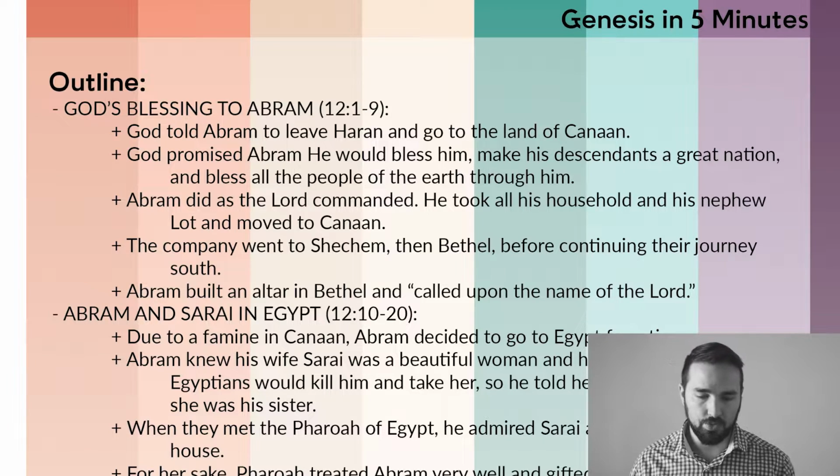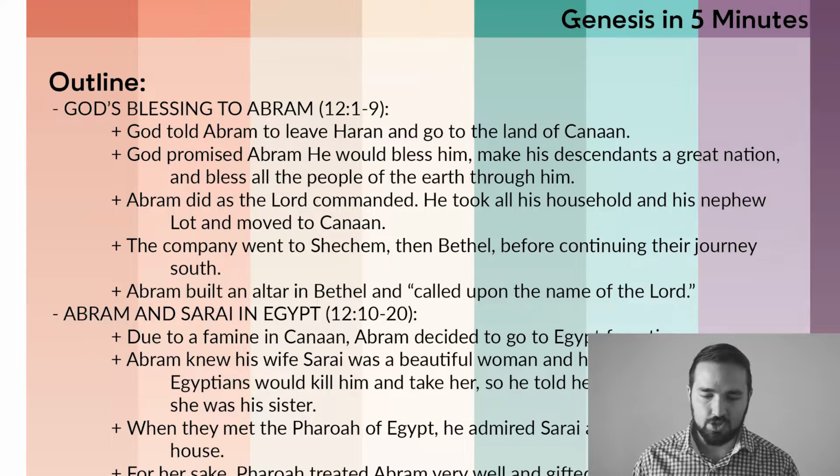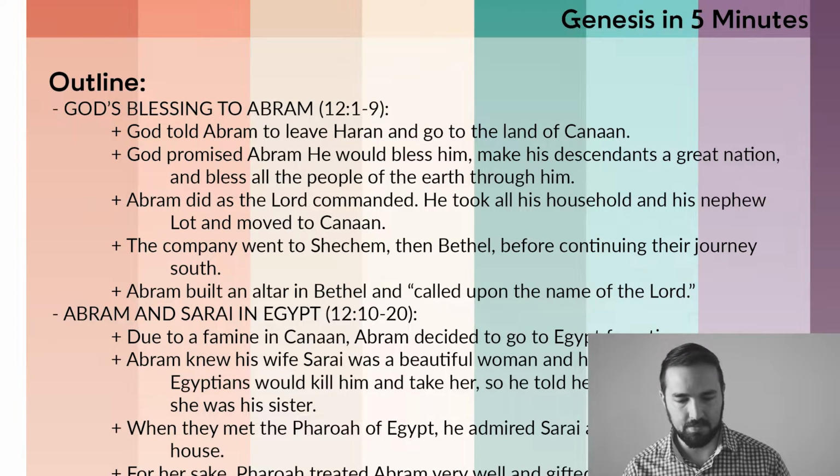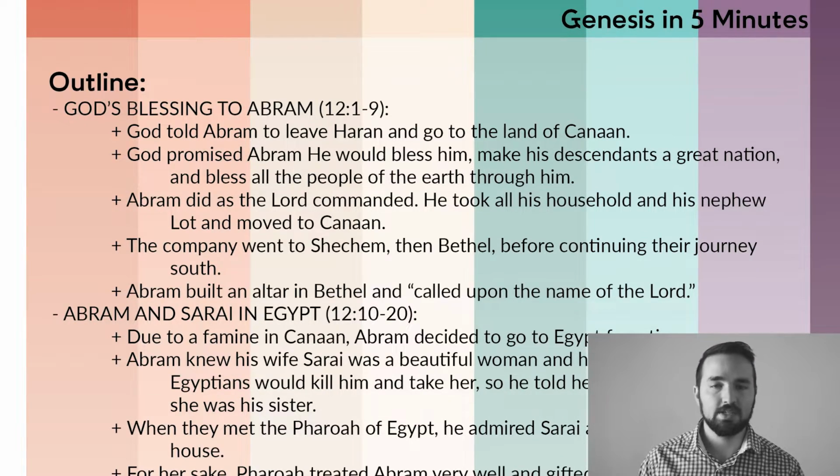The first section, verses 1 through 9, God's blessing to Abram. And forgive me if I use Abram and Abraham interchangeably. It's just second nature, and I'm so used to calling him Abraham that sometimes Abram is hard to remember. God told Abram to leave Haran and to go down south to Canaan. God promised Abram that he would bless him, that he would make his descendants into a great nation, and to bless all the people of the earth through his children. Abram did as the Lord commanded him, and he took his household and his nephew Lot, and they all moved to Canaan. The company went to a place called Shechem, then Bethel, before continuing their journey south.